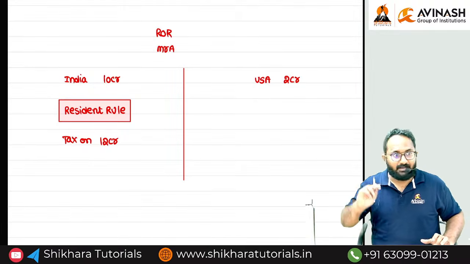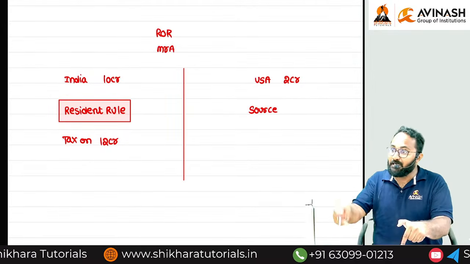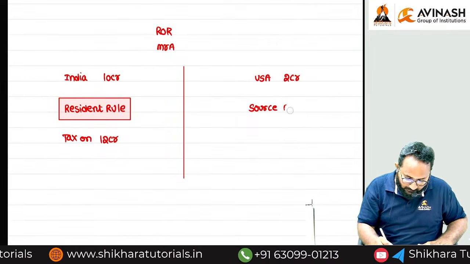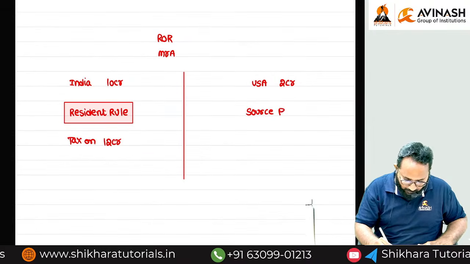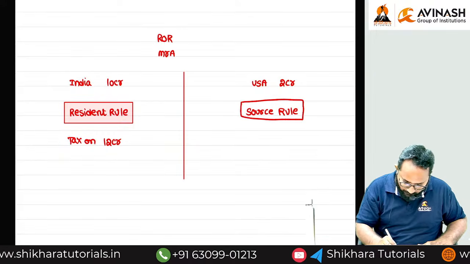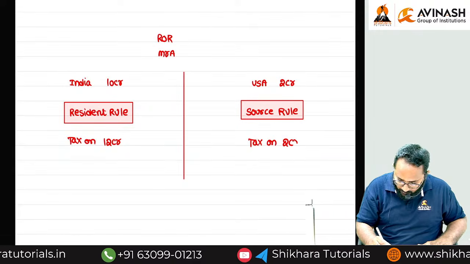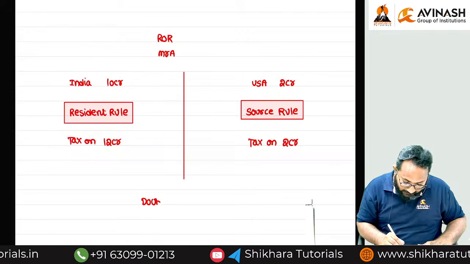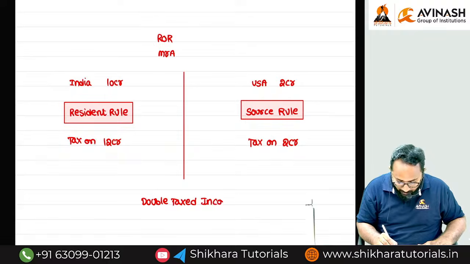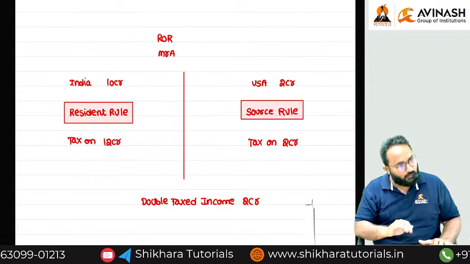Definitely, the USA will also levy tax based on the source rule, because you earned 2 crores in the USA, so they will collect tax there. How much? These are all things we'll discuss later. Now tell me, what is the double taxed income? 2 crore, right? Both countries are taxing the 2 crore.